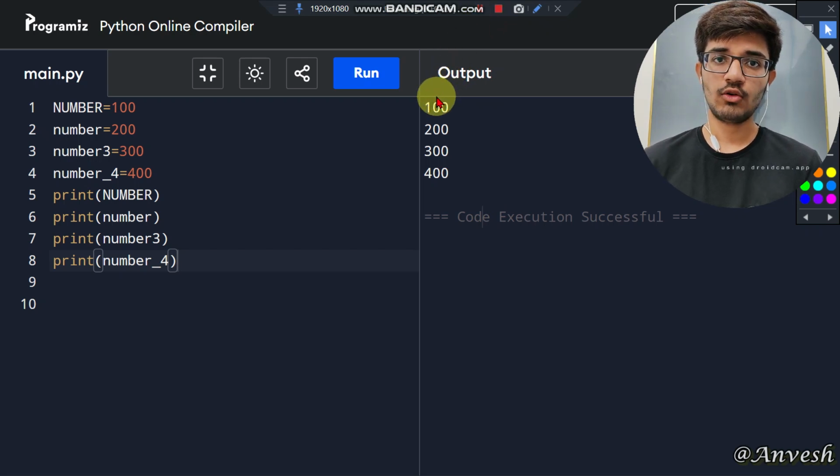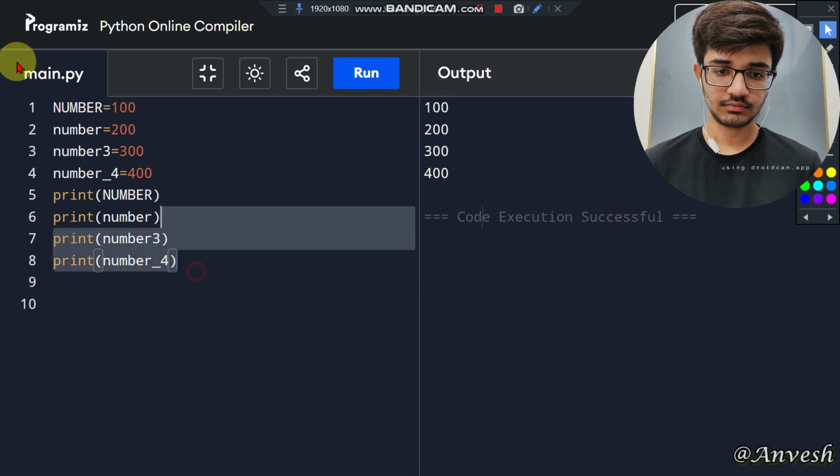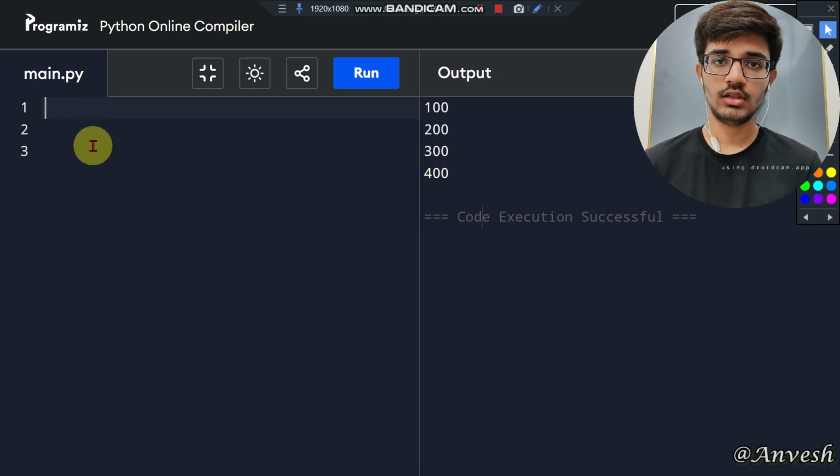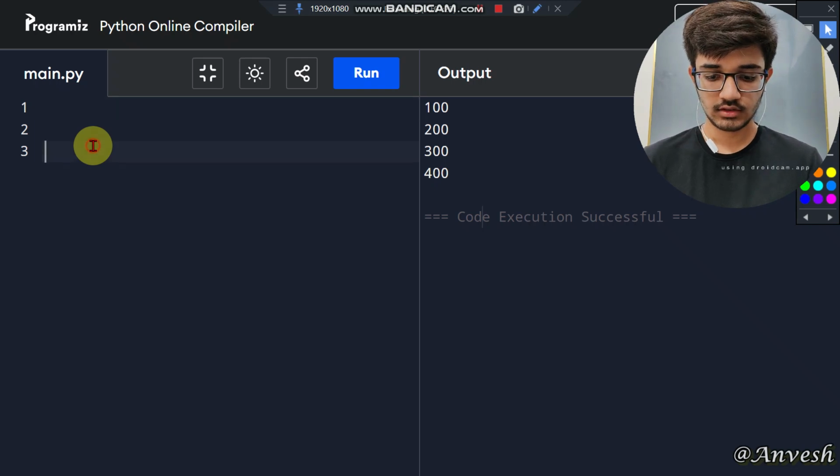So now let us see how not to name a variable. These are the common mistakes while naming a variable. We cannot give keywords as a variable name. Let us take True, or let us take the if condition.